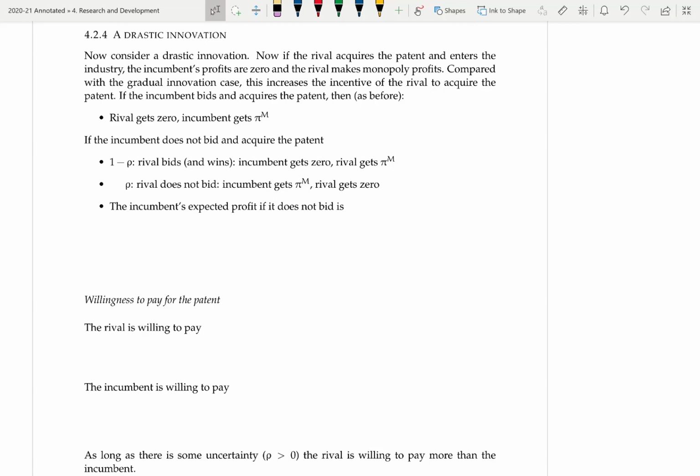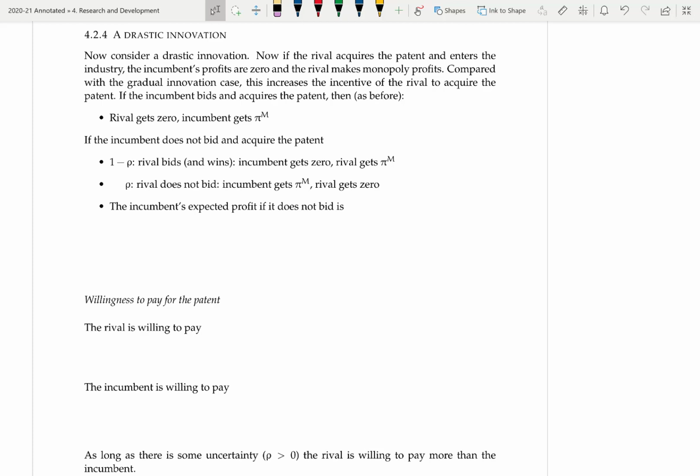So let's go through the same process as before. If the incumbent bids and acquires the patent, then just as before, they'll stay a monopoly and get their monopolist profit pi m. The rival firm will get zero. If the incumbent does not bid and acquire the patent, then with probability 1 minus rho, the rival bids and wins. The incumbent gets zero, the rival gets the monopoly profit. It's no longer the duopoly profit, it's pi m. And with probability rho, the rival does not bid, the incumbent stays the monopolist despite not bidding for the patent.